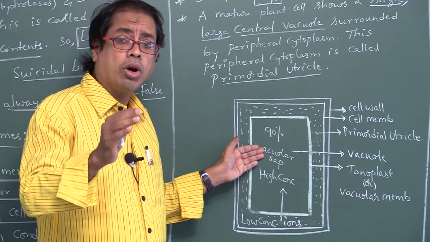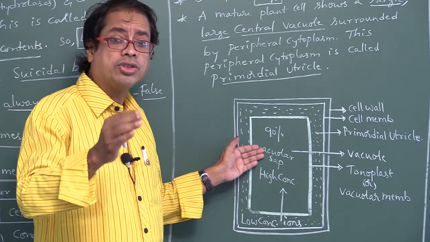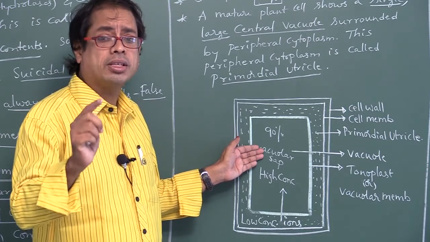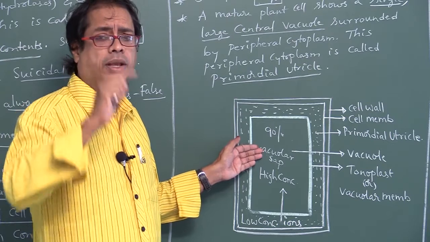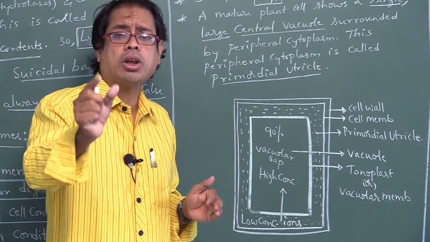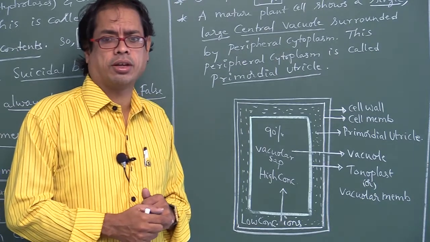Next, metabolic byproducts, waste products and excretions, and pigments like anthocyanin. The pigment in the vacuole is called anthocyanin.